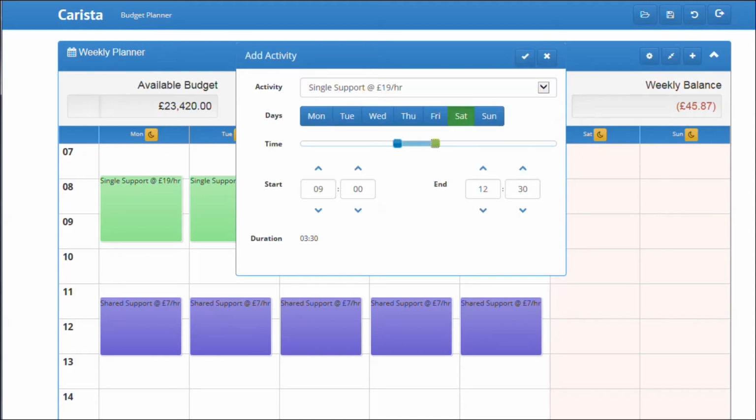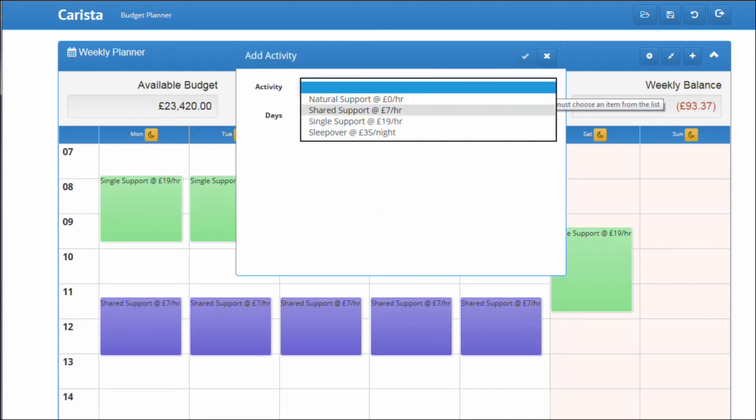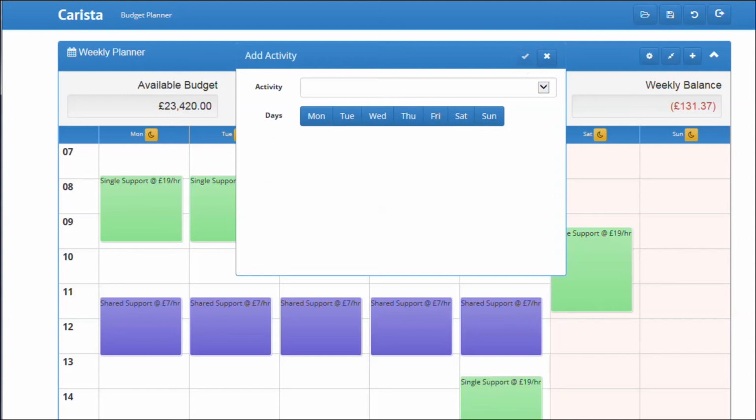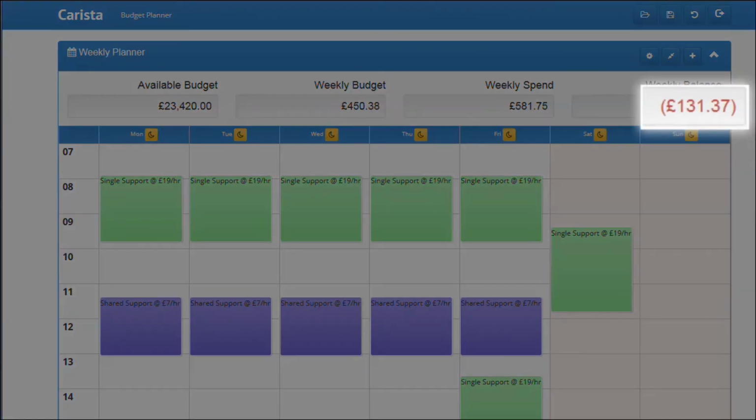We like to be taken swimming on a Saturday. And out for tea on Friday afternoon. As we can see, this is a full week of support. Unfortunately, it has also burst the budget. It is going to cost more than the available funds.